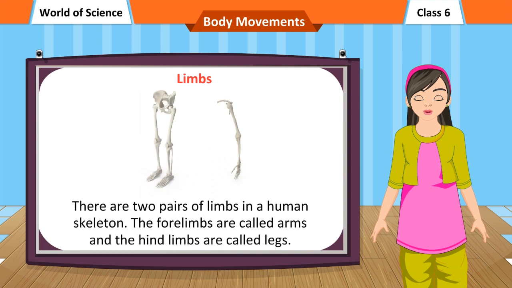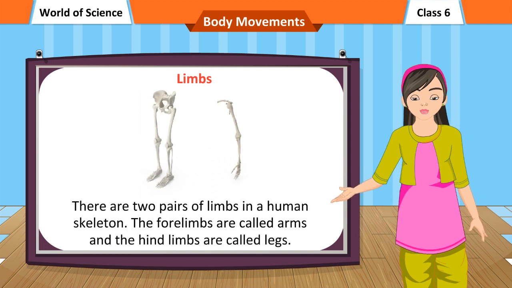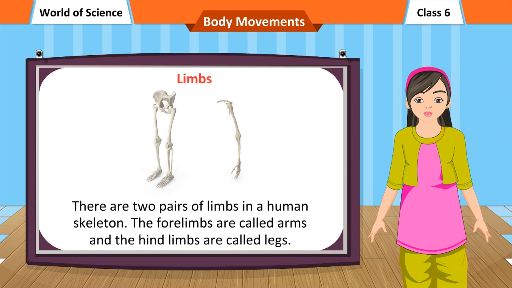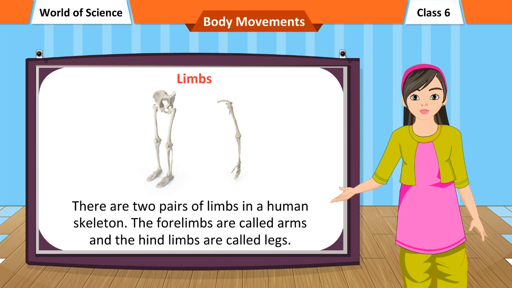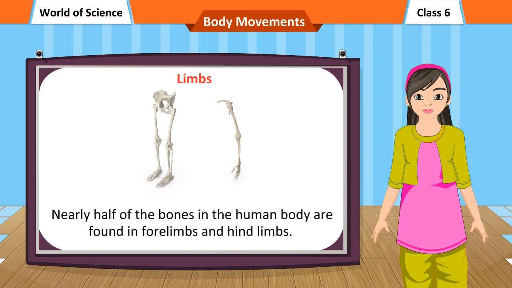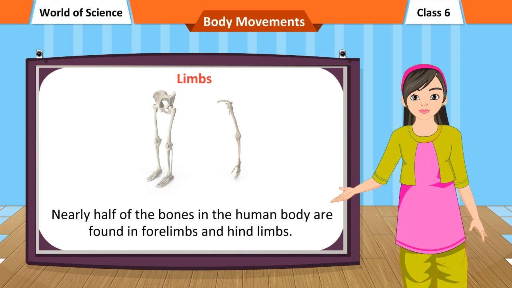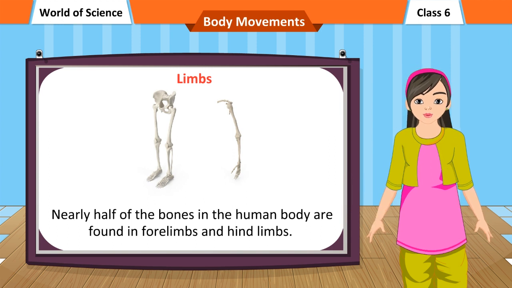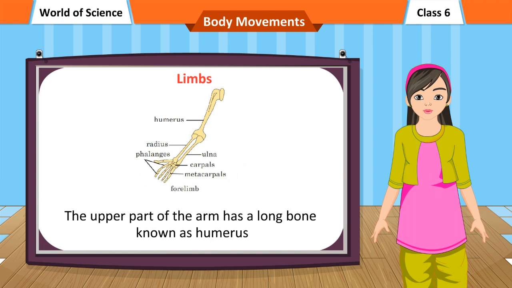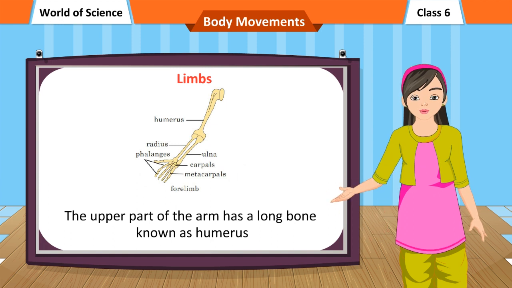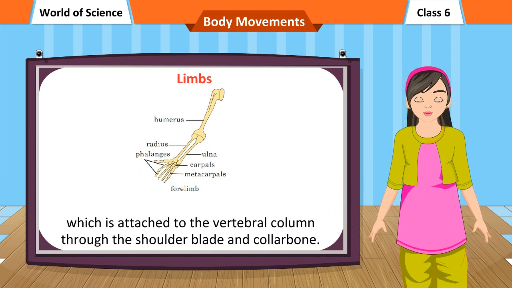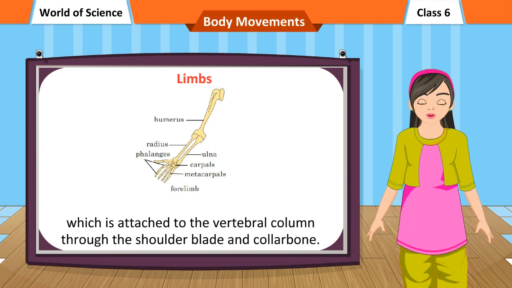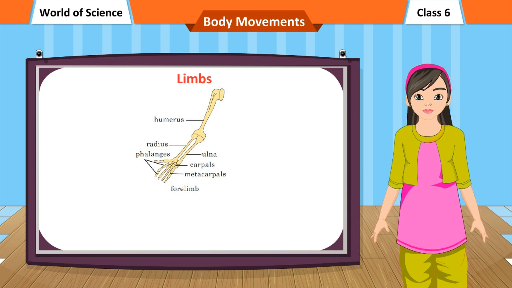Limbs. There are two pairs of limbs in a human skeleton. The forelimbs are called arms and the hind limbs are called legs. Nearly half of the bones in the human body are found in forelimbs and hind limbs. The upper part of the arm has a long bone known as humerus which is attached to the vertebral column through the shoulder blade and collarbone.